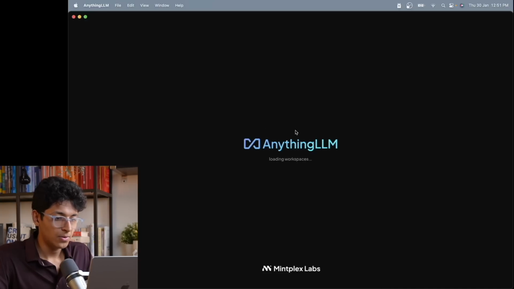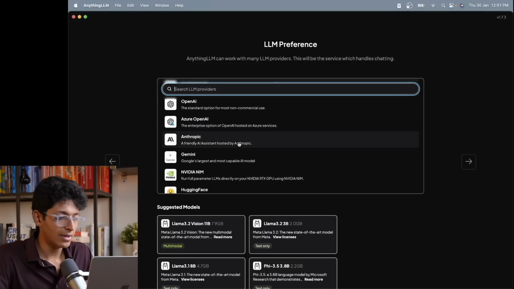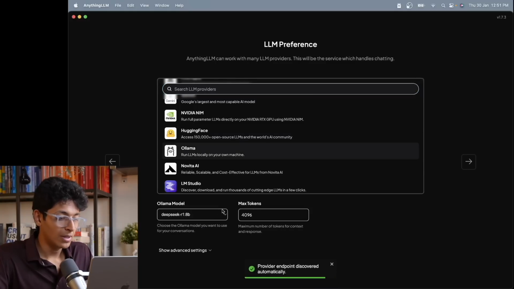Okay, it is good to go. I'll just click on get started and search LLM providers. As you can see, you have so many options. You can go with OpenAI, Anthropic, Gemini, NVIDIA's models, Hugging Face, but we'll go with Ollama and with the model that we currently have.